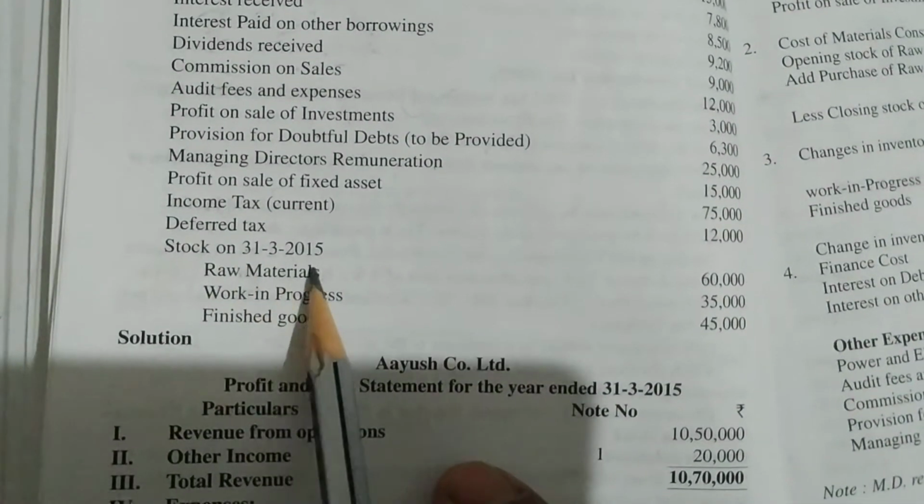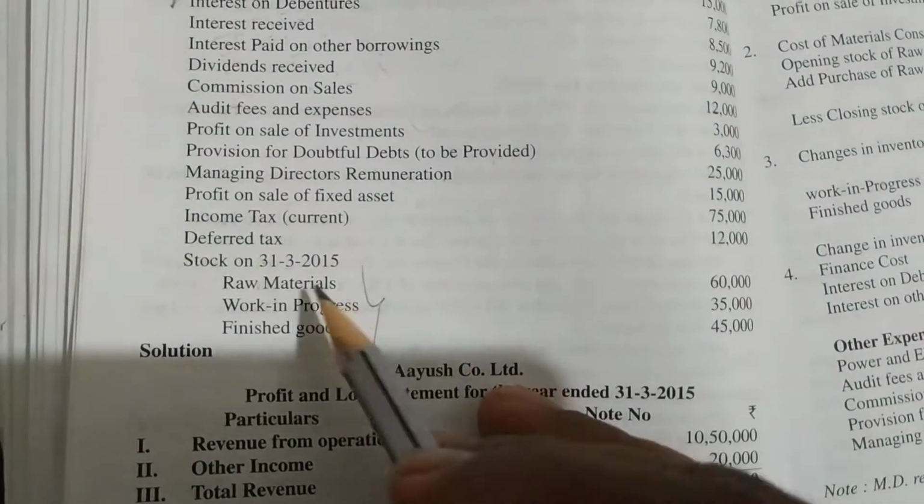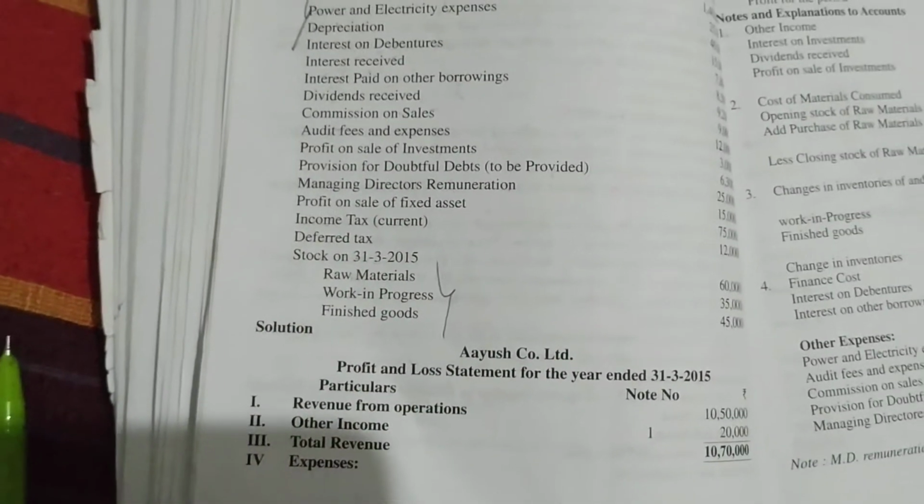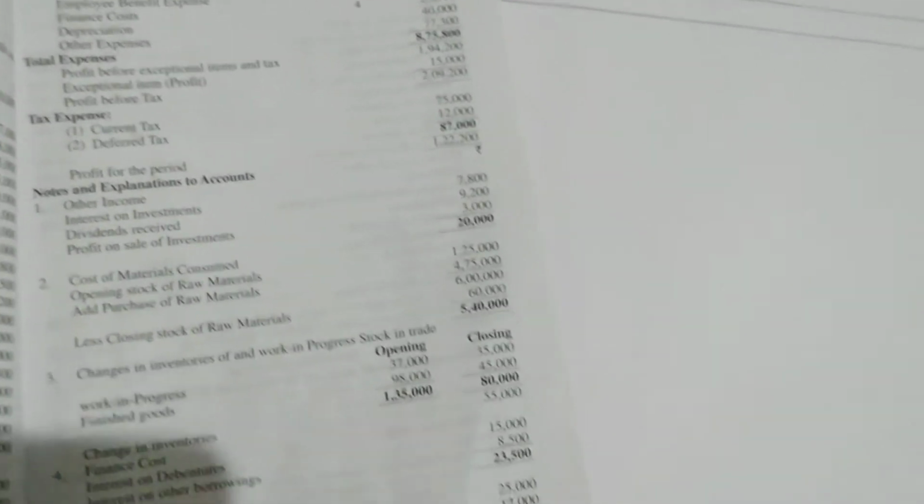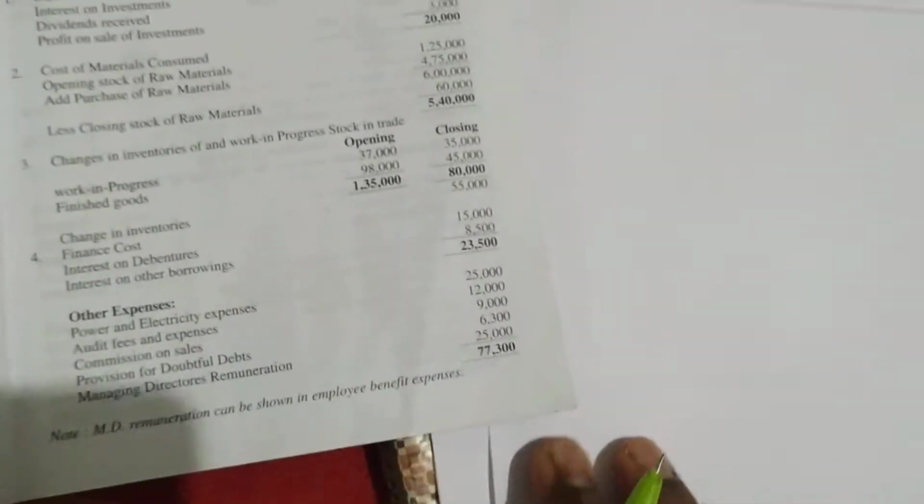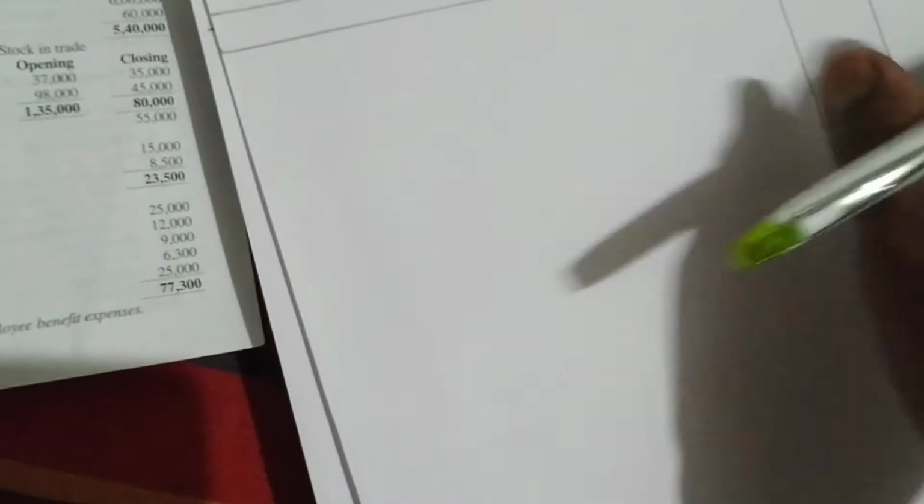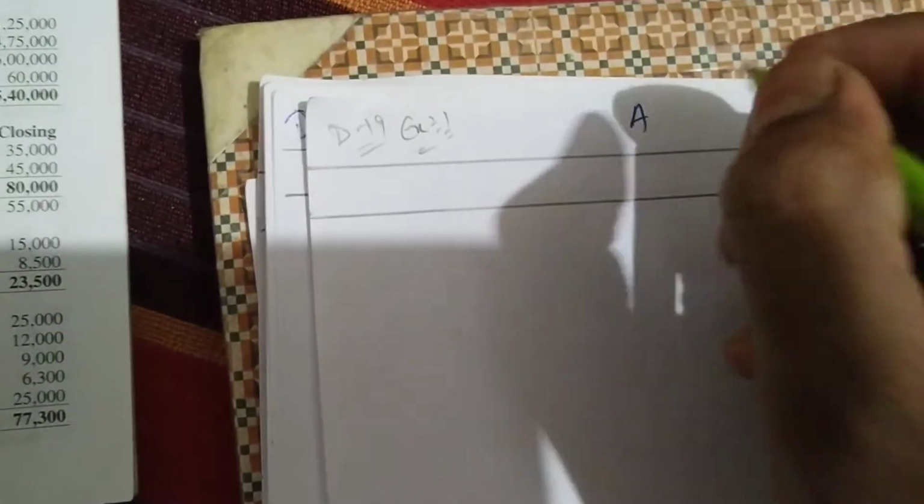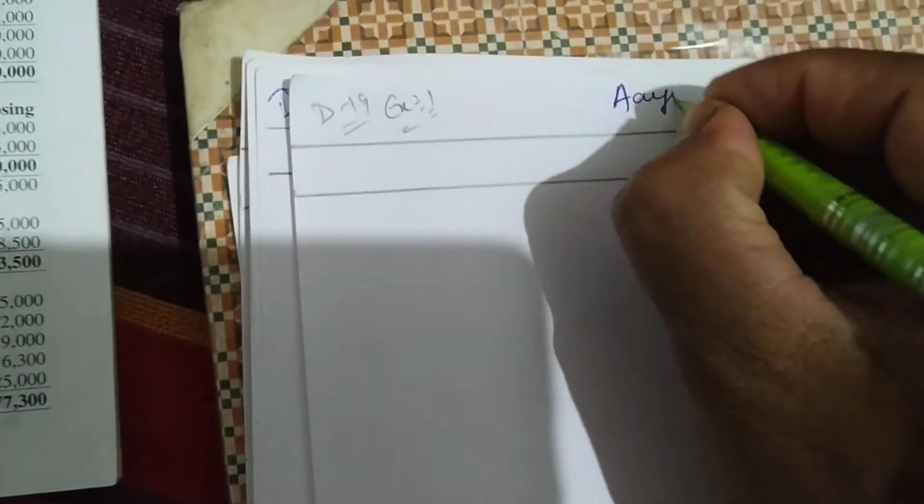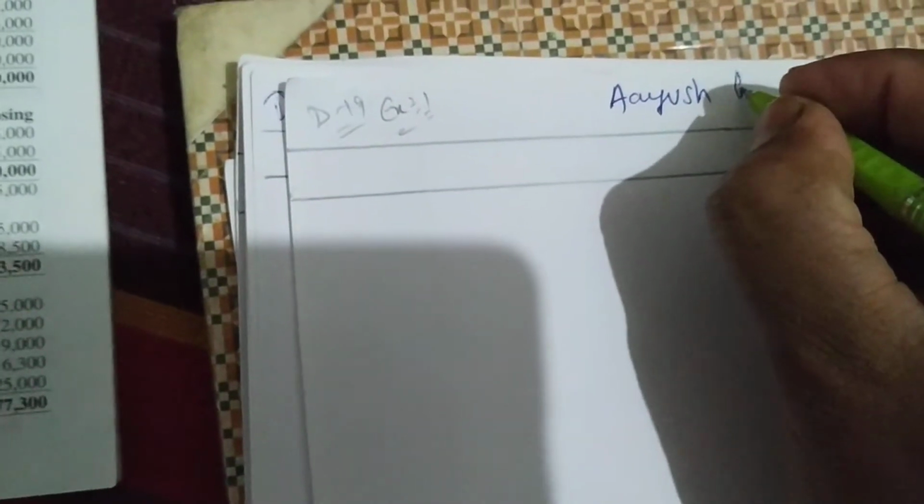Next he says stock on closing. This is closing stock, so this will come to changes in inventory. We'll do the calculation. He has asked you to prepare the profit and loss statement, so we are preparing the profit and loss statement of Ayush Company Limited. The name of the company is Ayush. Let me write the heading. I have written page number D19, example number 1, name of the company is Ayush Company Limited.